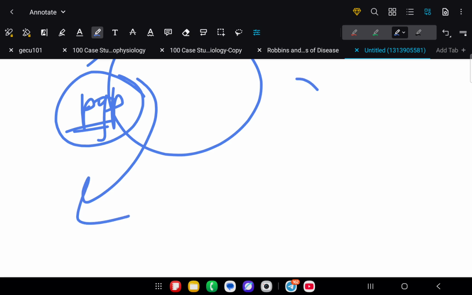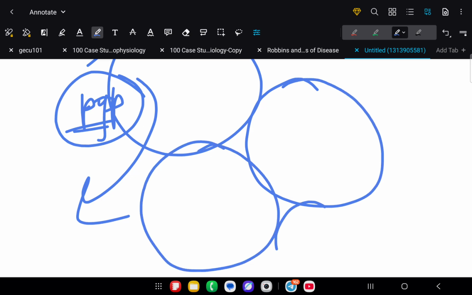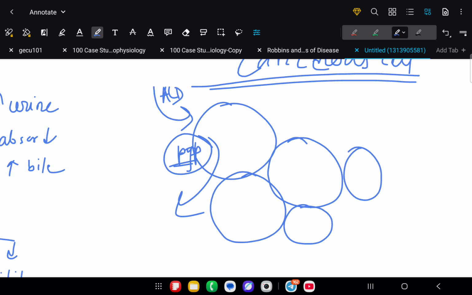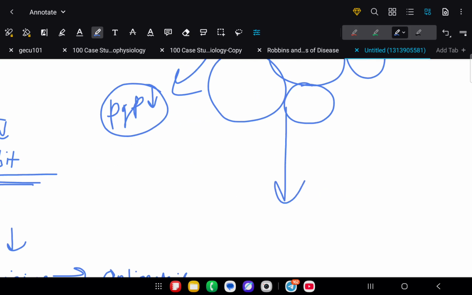So the cancer cell keeps proliferating. Now a PGP inhibitor is given. What if we inhibit PGP?